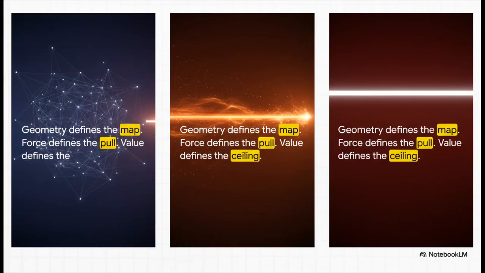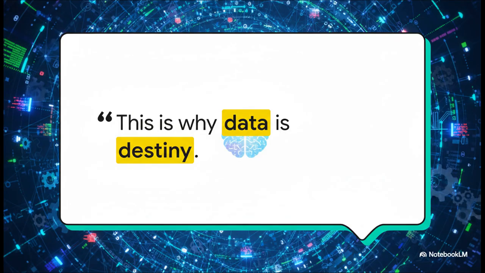And this brings our whole three-part journey full circle. First, we saw how geometry defines the map of what an AI can know. Then, we saw how force, through data, defines the pull towards truth on that map. And today, we've seen how value, the quality of the signal, defines the ceiling. This is why, for any AI system, data isn't just one part of the equation. Data is destiny.